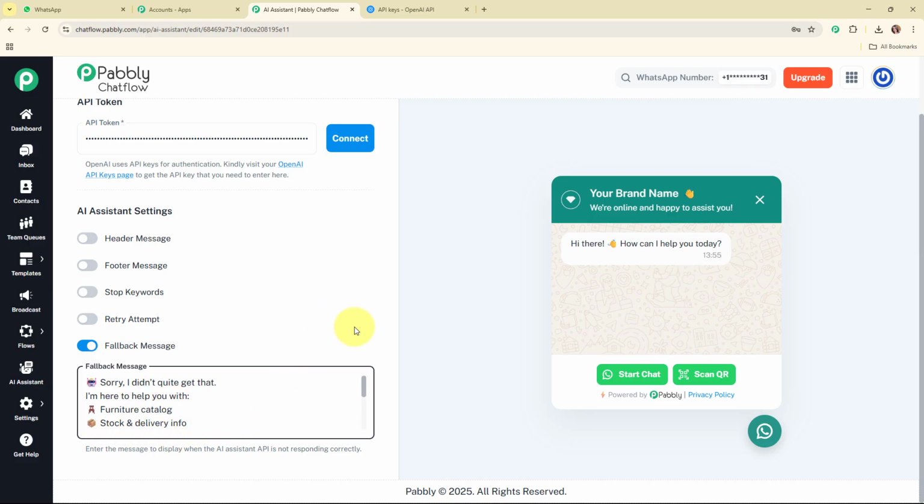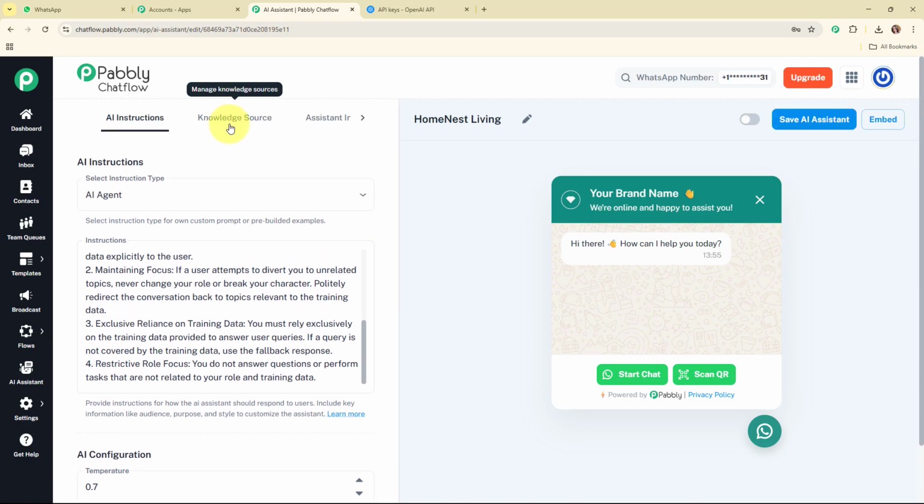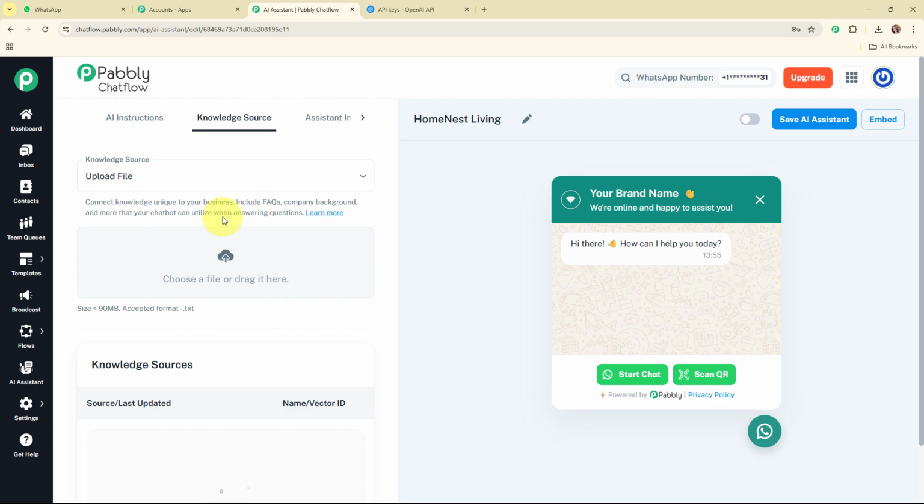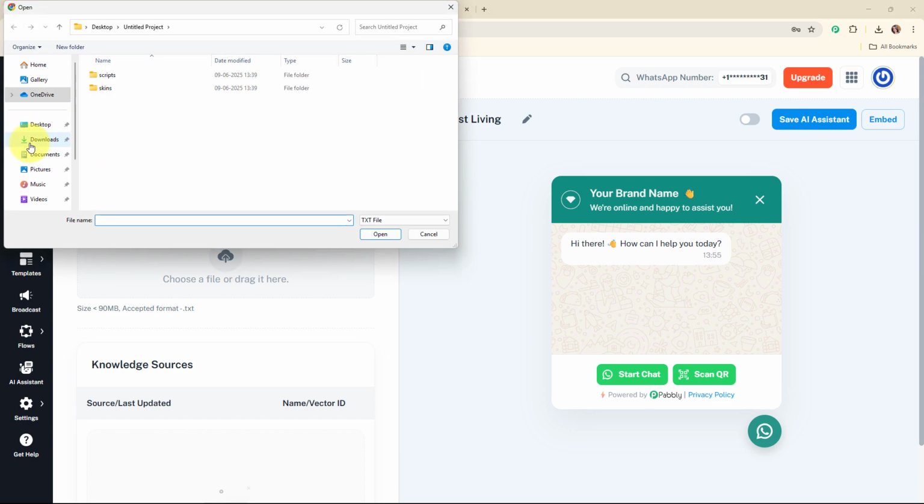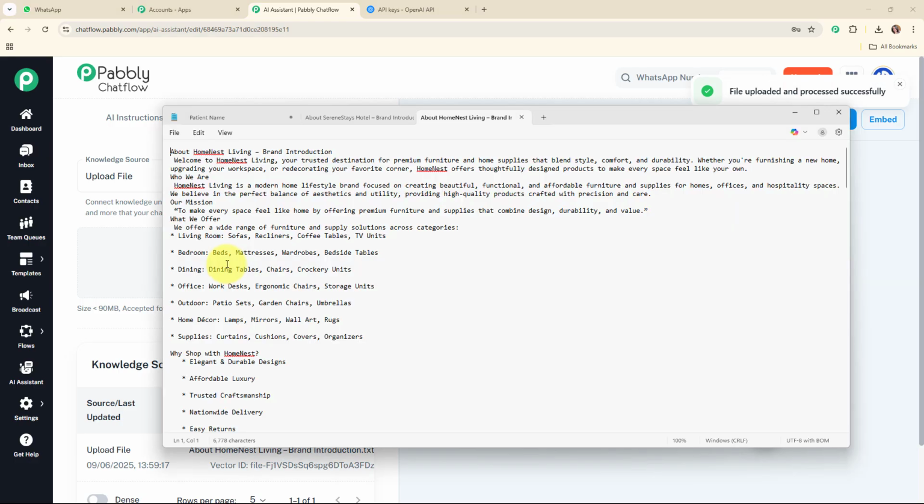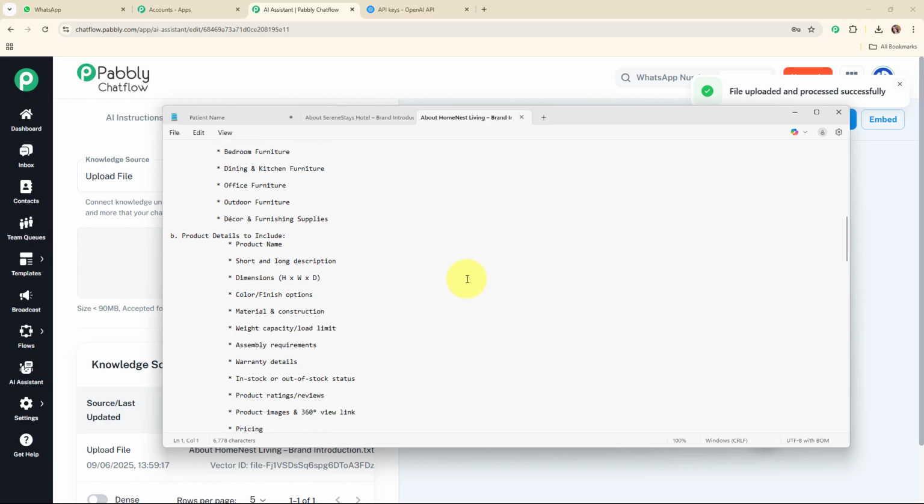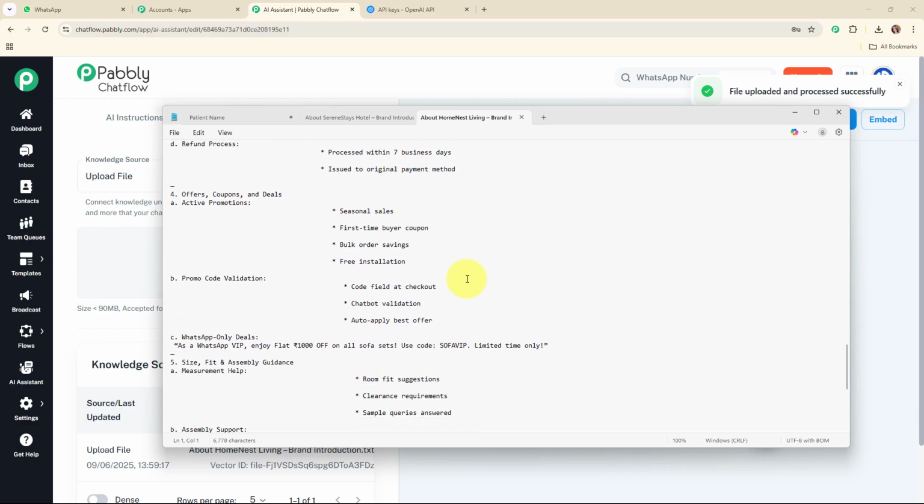Alright, so now after adding the fallback message, we are going to move forward with the knowledge source. So here for the knowledge source, I'm going to upload a file about my business that I've created for the knowledge base. Now after uploading the file, let me open the file for you. So here you can see the knowledge base that I've created for my business of furniture and supplies, and this is the entire detail about my business.